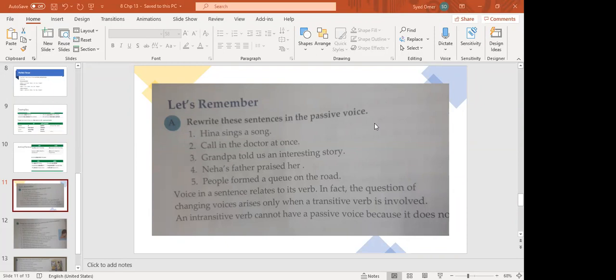Future tense, he will make pots. Pots will be made by him. He will be making pots. No passive voice. He will have made pots. Pots will have been made by him. Okay?